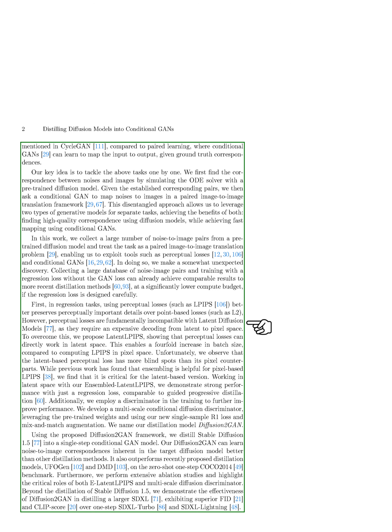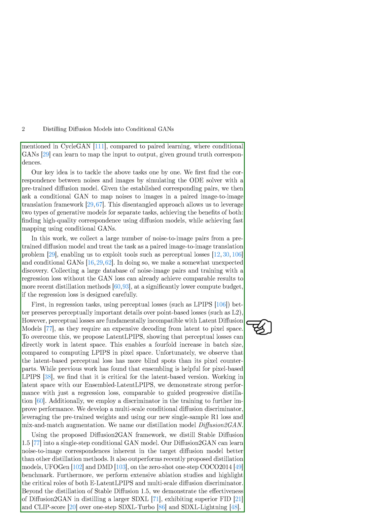By collecting noise-to-image pairs from a pre-trained diffusion model and treating the task as an image-to-image translation problem, we can utilize tools like perceptual losses and conditional GANs. Surprisingly, we find that training with a regression loss alone, without the GAN loss, can yield comparable results to more recent distillation methods but at a lower computational cost if the regression loss is carefully designed.